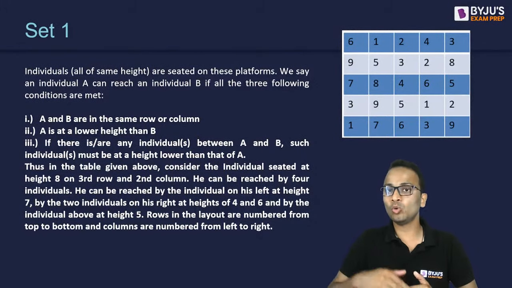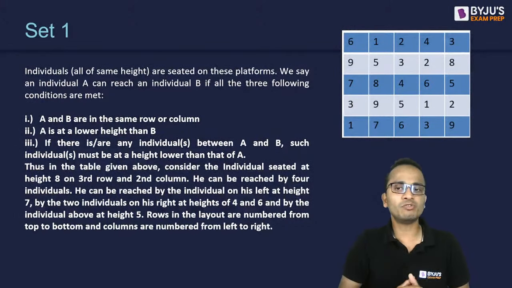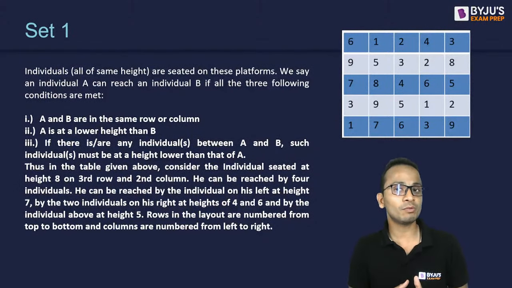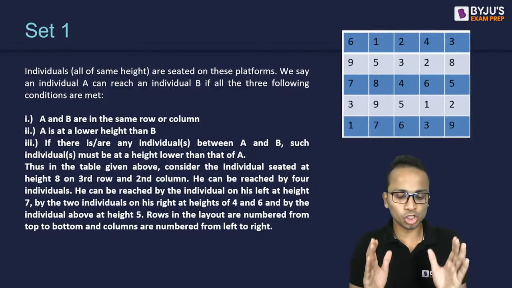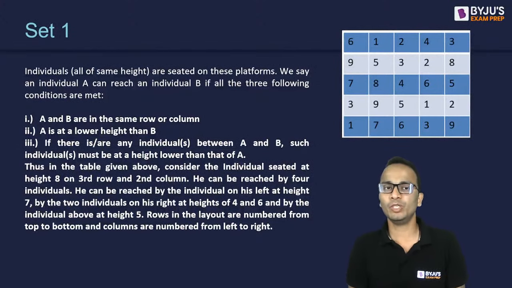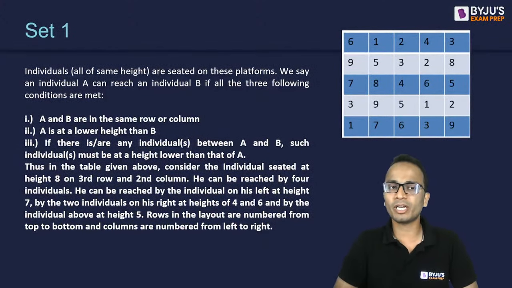So if I want to go to another platform, and there is one platform between me and that platform, but that platform's height is lower than my platform's height, then I can reach there. All three conditions should be met, and then individual A can reach individual B. These three are very important conditions, and they have given an example as well.